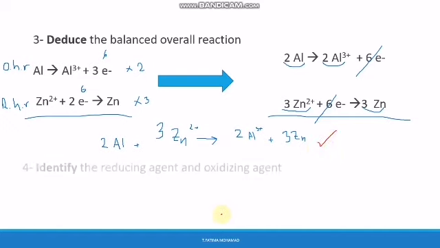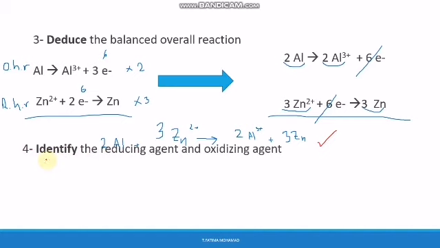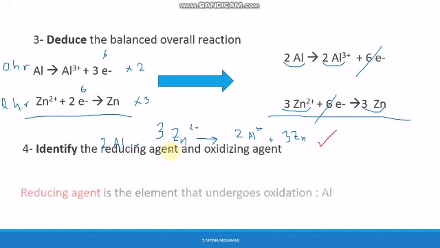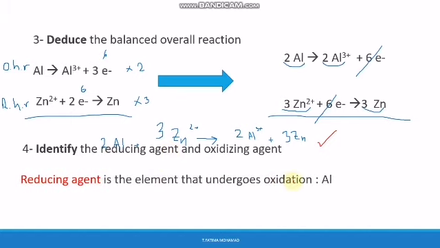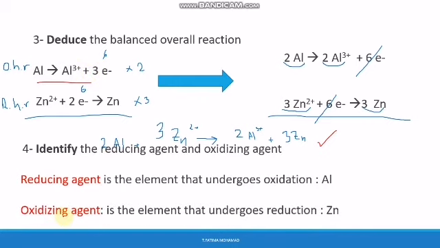Okay, number 4 says identify the reducing agent and oxidizing agent. We said the reducing agent is the element that undergoes oxidation, and the element undergoing oxidation is Al. As you can see here, it's losing electrons. And the oxidizing agent is the element that undergoes reduction. The element that undergoes reduction is Zn because it's gaining 2 electrons.